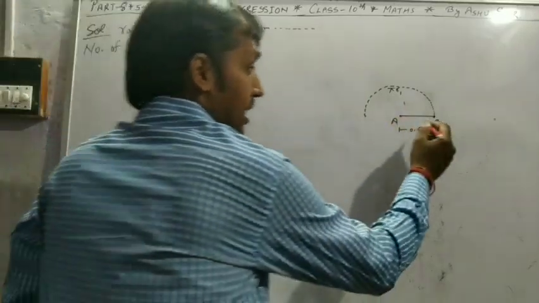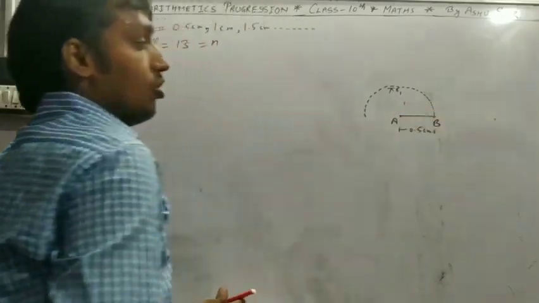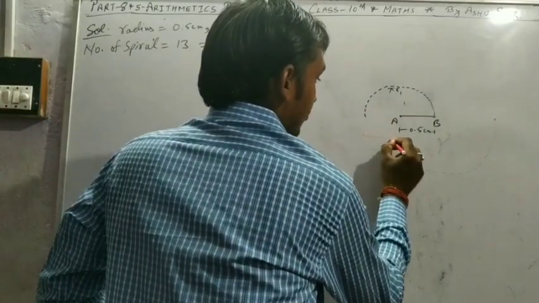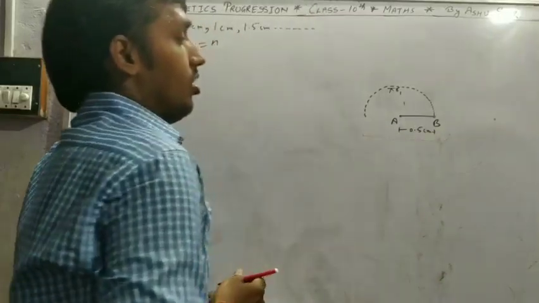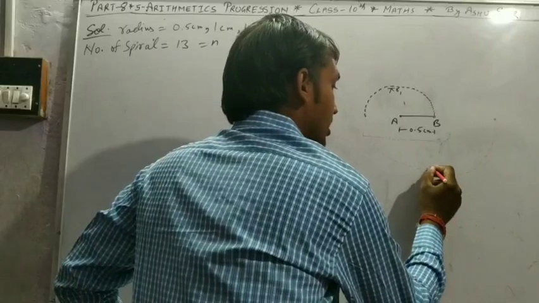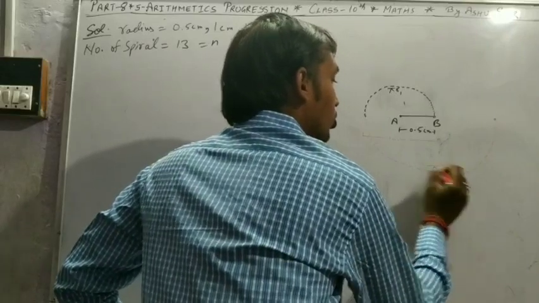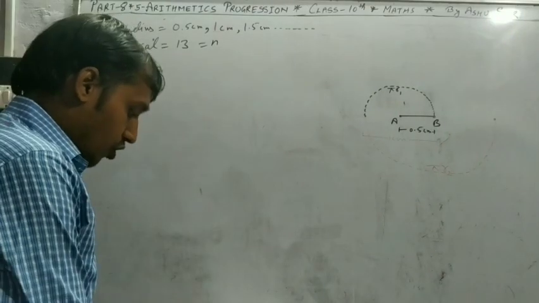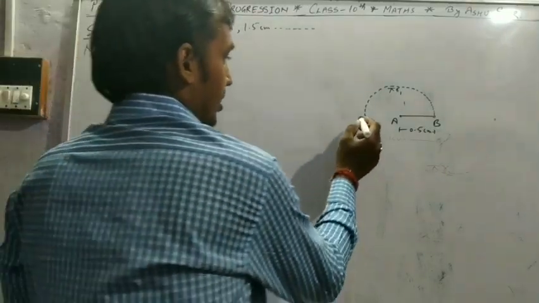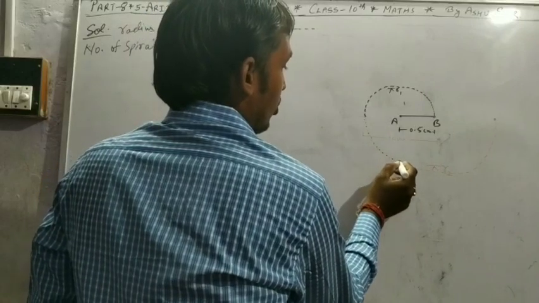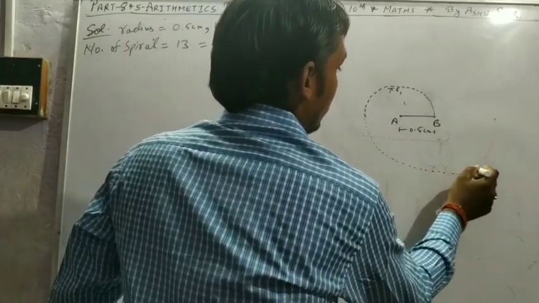When you take B as a center, the radius is 1 centimeter. So the length of the wire used in the second spiral is pi r2. I hope you can see the spiral. You understand? If it's not visible, we can make the dot for you also.